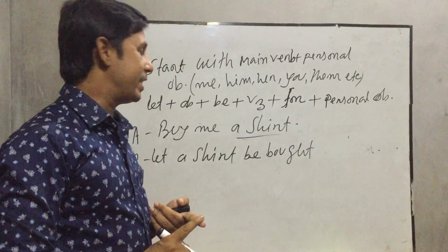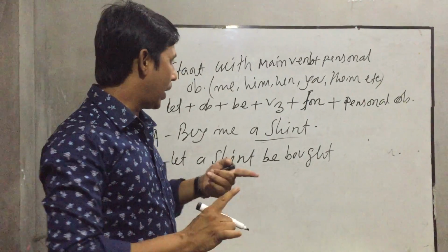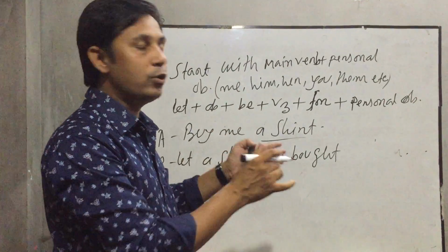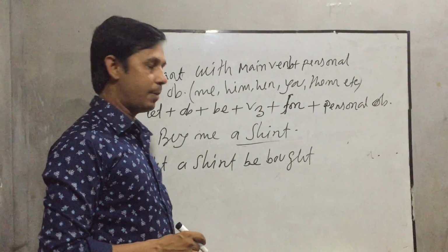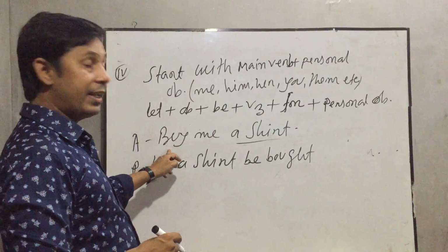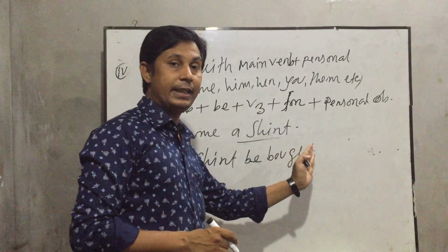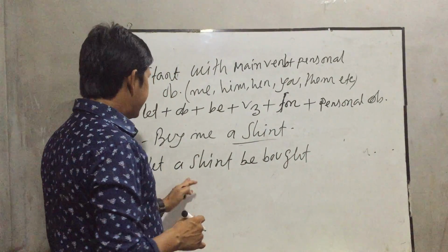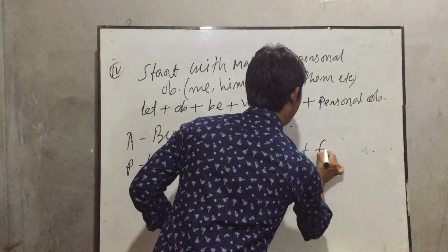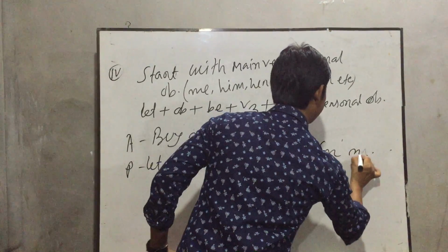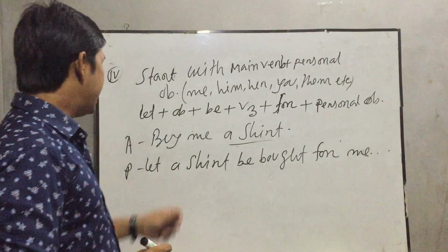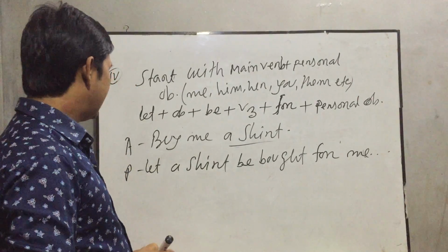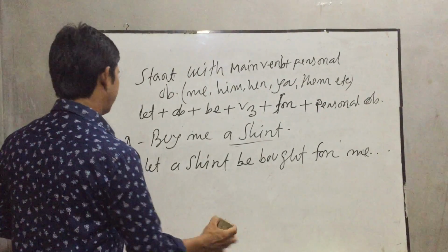and it's the turning point here. Not by, not be, only you have to use for here. Okay, my dear students, when you see the main verb before the object in the passive voice, before the object you have to use for. Okay, let a shirt be bought for me. That means personal object here. Let a shirt be bought for me. Okay, my dear students, clear? Another example.